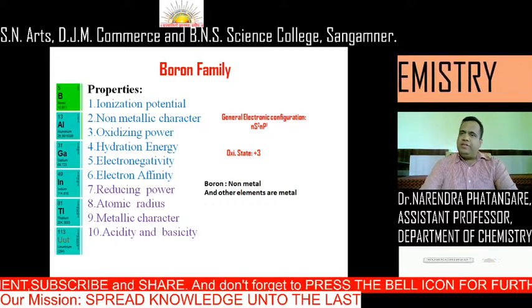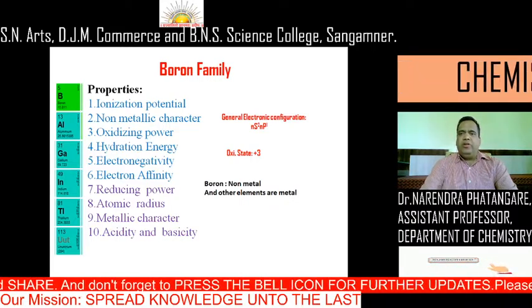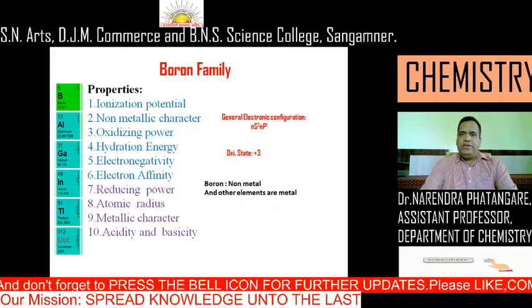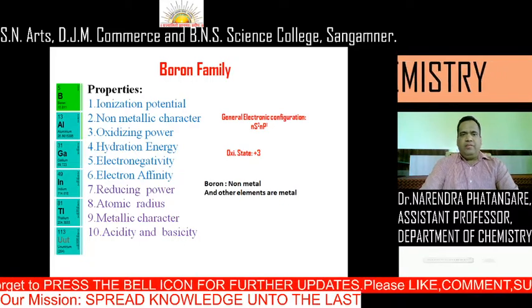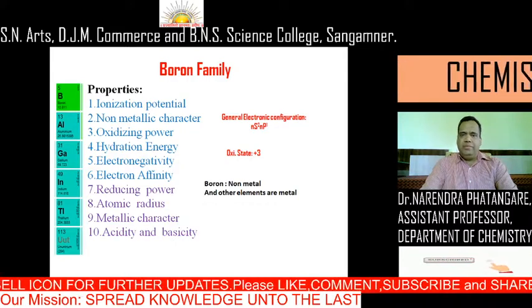The boron family has the general electronic configuration ns2 np1. That means one electron is present in the p orbital. It has general oxidation state +3. Among these elements, boron is a non-metal while the other elements are metals.